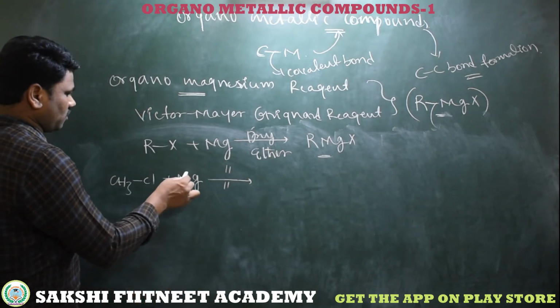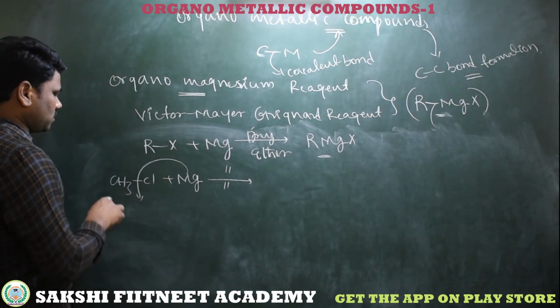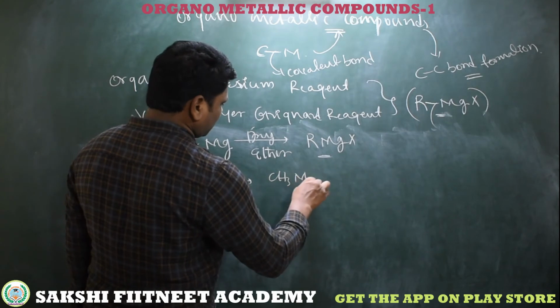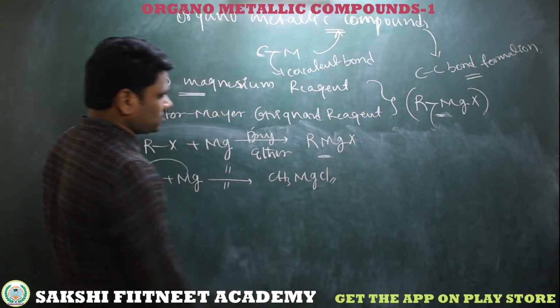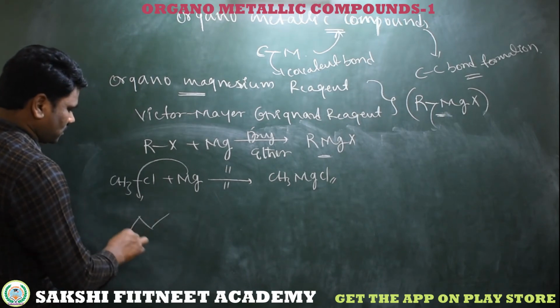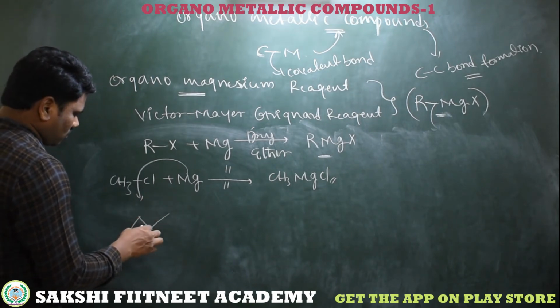Simple, you just insert the magnesium between carbon and chlorine, then we get CH3MgCl. Here I am representing the zigzag model of the molecule.